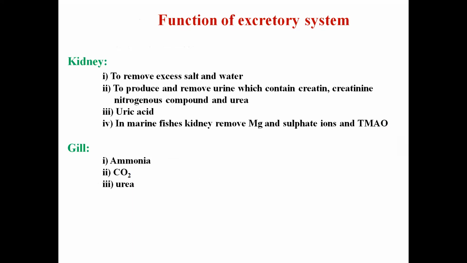Some of the excretion also occurs through the gill. Excretion is basically the removal of waste material. So some ammonia also diffuses through the gill surface, as do carbon dioxide and urea. So the major or chief excretory organ is the kidney, but gills also perform partial excretion of some of the waste material from the body.